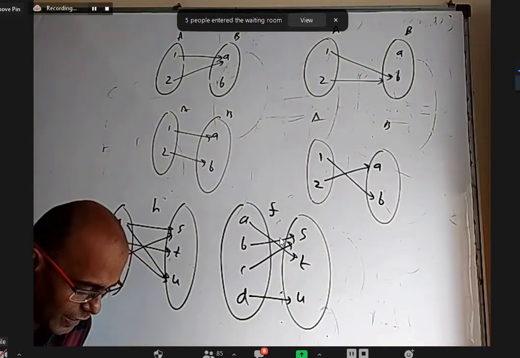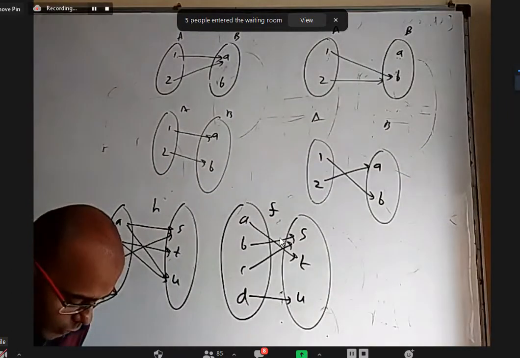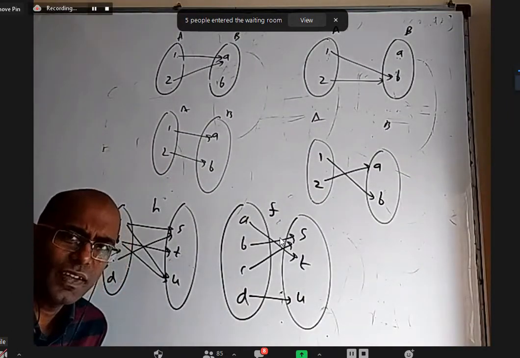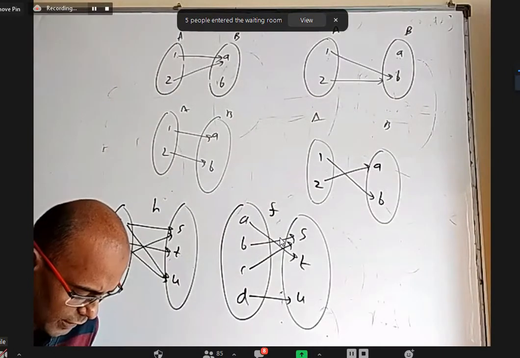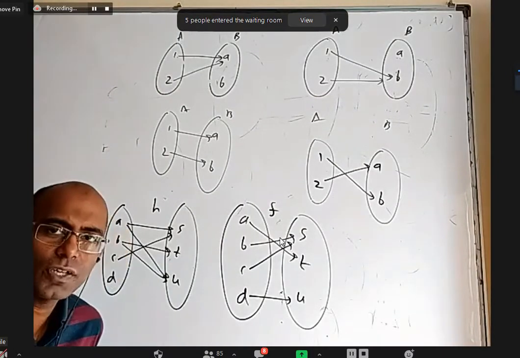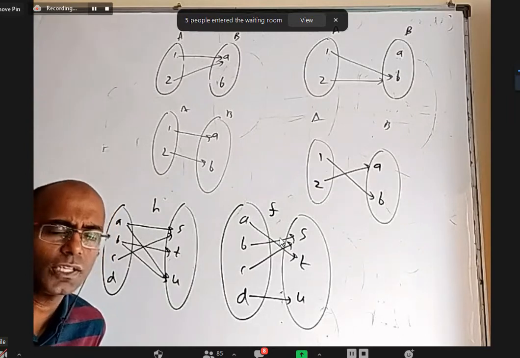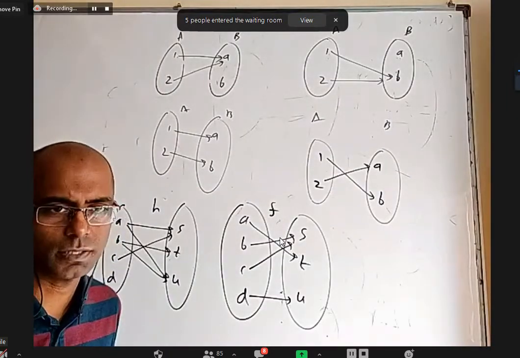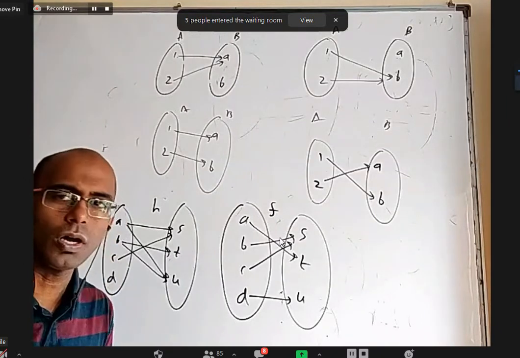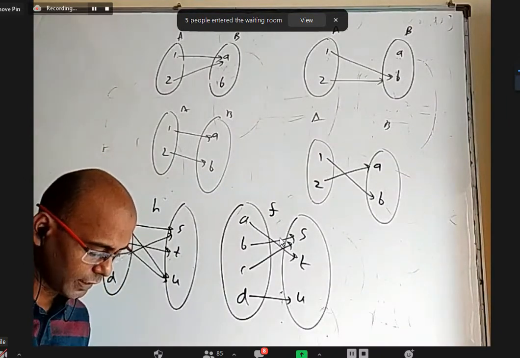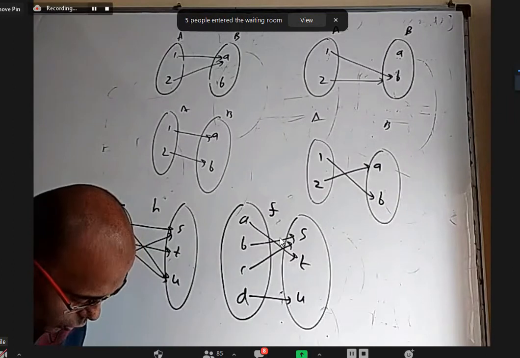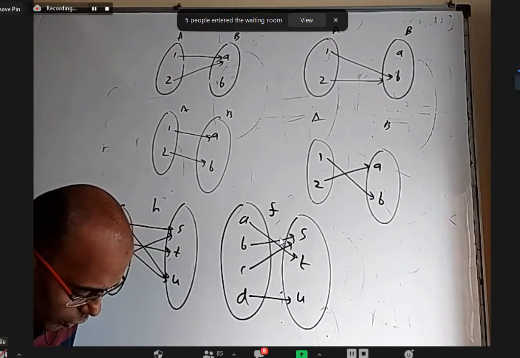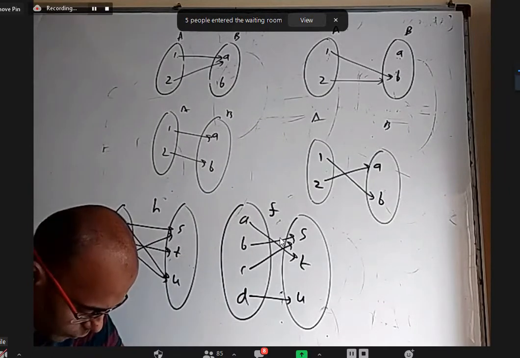But next they are giving a definition. Of course, I did not tell you what is the identity function. There are different types of functions. I will be telling in detail later on. Identity function means every number is connected to itself: image of 1 is 1, image of 5 is 5, image of x is x. If f of x equal to x for all x in the domain, that is called identity function. So here in fourth question, which of the following is an identity function?